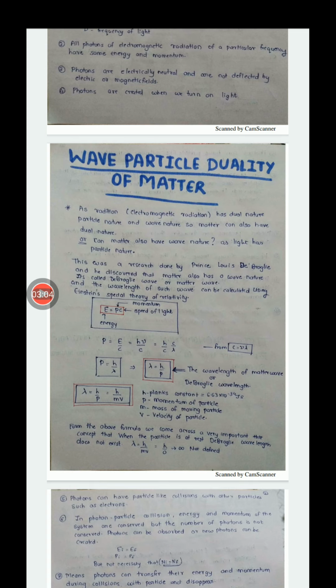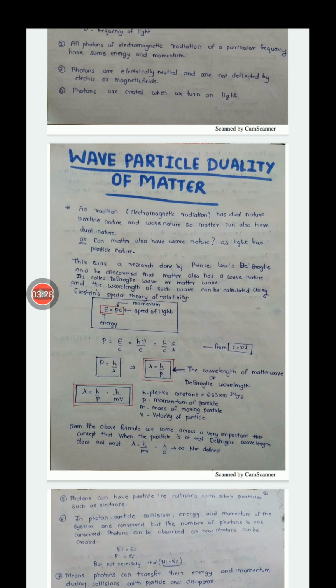Instead of nu, the frequency, we put nu is equal to c by lambda. Here nu is the frequency of the radiation and lambda is the wavelength of the radiation. Then the c gets cancelled and we get the formula for momentum, that is P is equal to h by lambda. And from that we can find lambda is equal to h upon P.